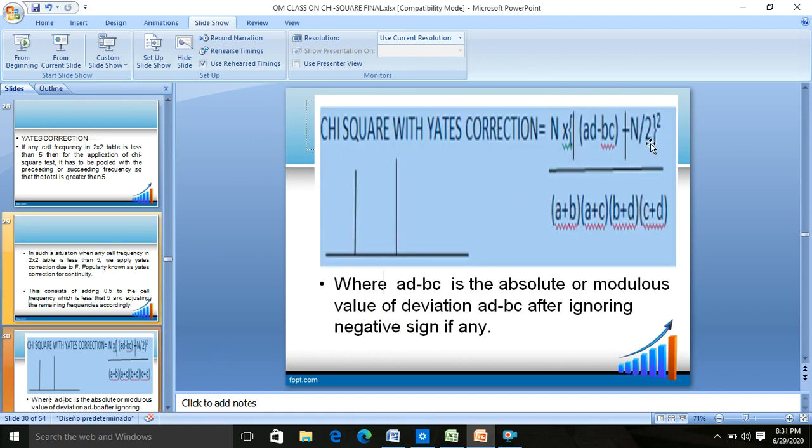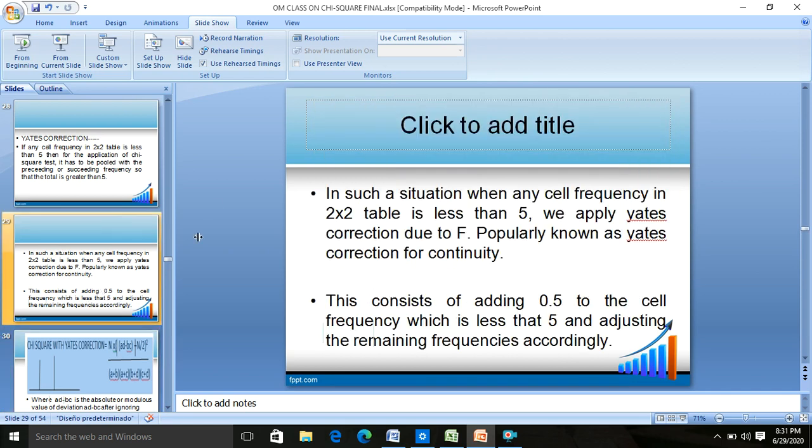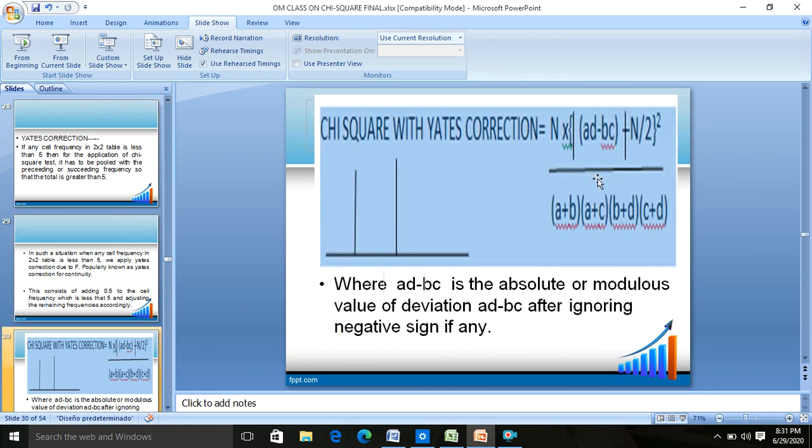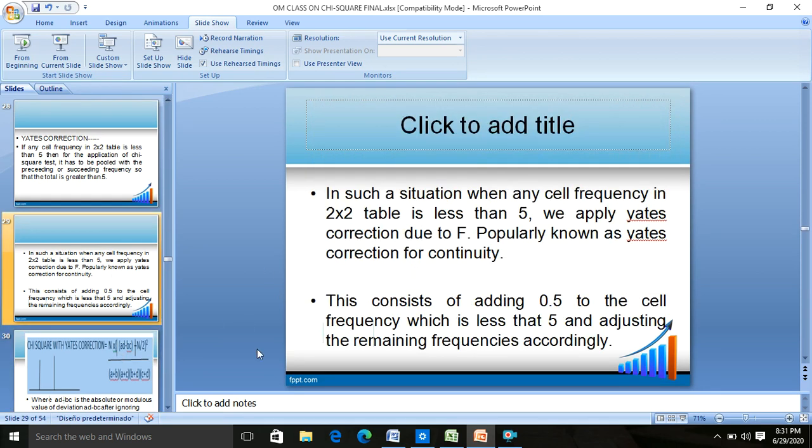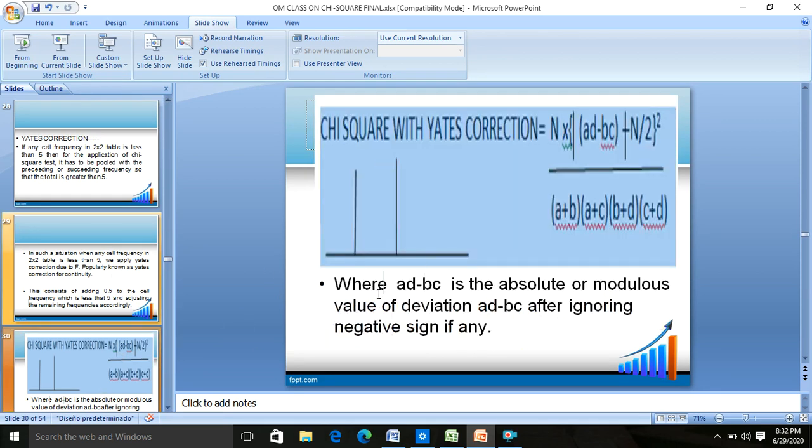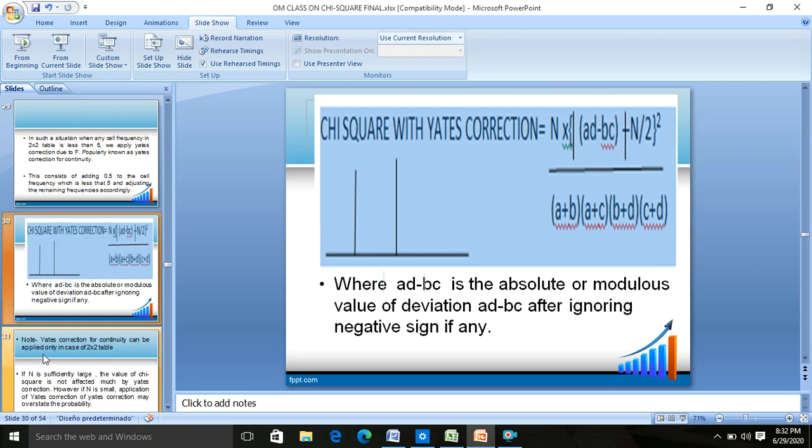Or modifying the formula of the chi-square test with Yates correction. So don't do both of these things. This step and this step are both the same. We'll tell you by both the methods. Where AD minus BC is the absolute or the modulus value, always remember, it is very important. Absolute or modulus value means that you're ignoring the sign. If you don't, you will end up with the wrong result.